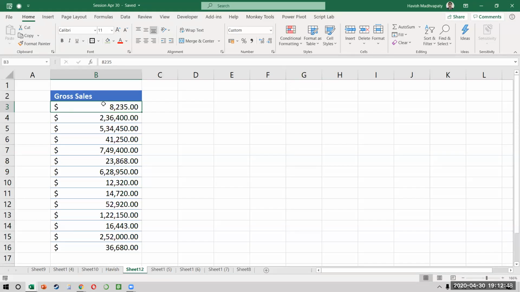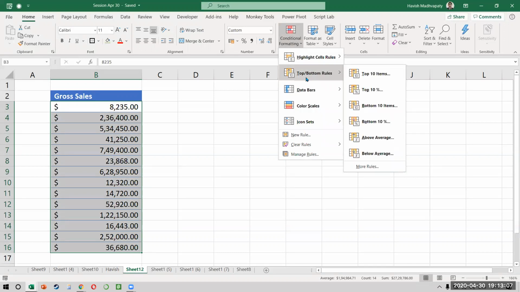Now, we have a list of transactions and the sales amount is there. Let's say you're doing some financial planning and you want to find out the top 5 sales amounts. To find the top 5, like we did earlier, we have to go to conditional formatting, select the top 10, change that number, and change the color.